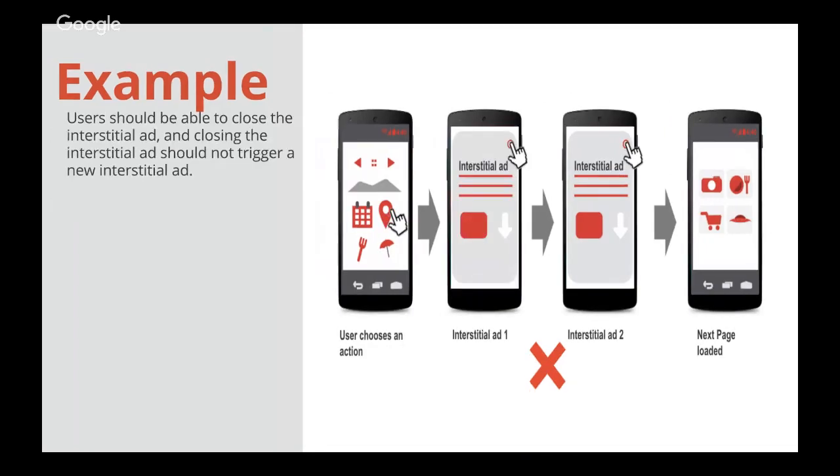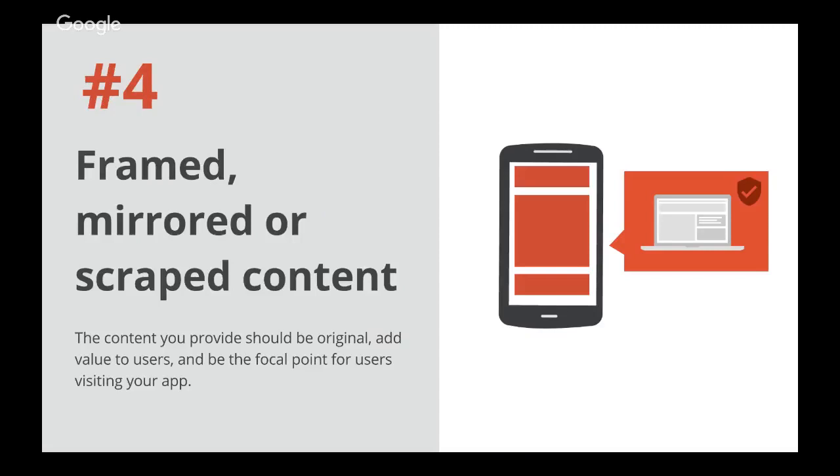Another common example of interstitial ads as a policy violation is that a user chooses an action, an interstitial ad pops up, then on closing the interstitial ad, a user sees another interstitial ad or a recurring interstitial pattern. Again, this could lead to a very bad user experience as well as accidental clicks.